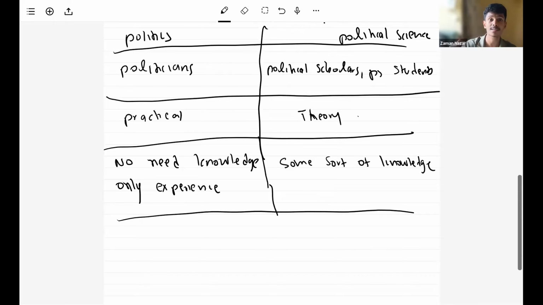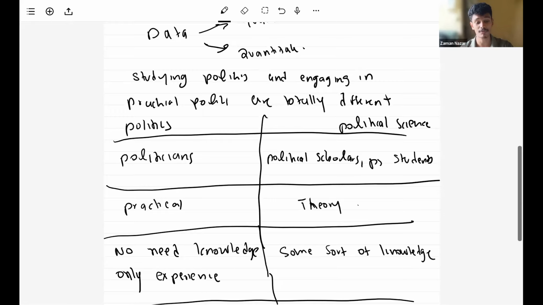So I have given three simple differences between politics and political science. What are they? Politics is done by politicians, political science by political students, philosophers, and scientists. Politics is practical, political science is theory based. Thirdly, to engage in practical politics we don't need knowledge about political science, but to engage in the study of political science, we definitely need some sort of knowledge. Those are the differences between politics and political science, very briefly.